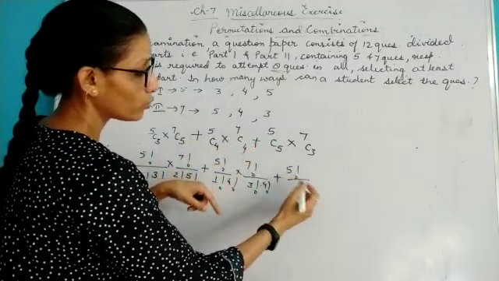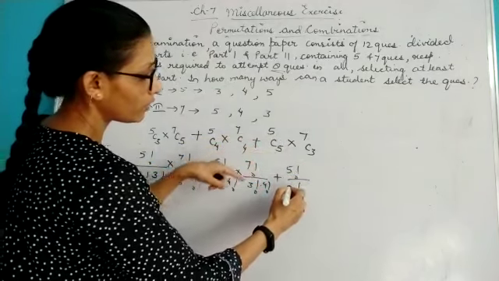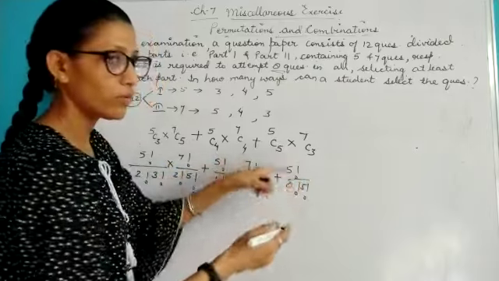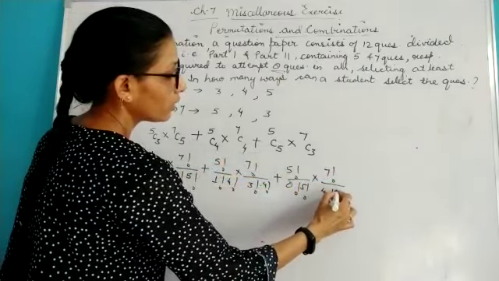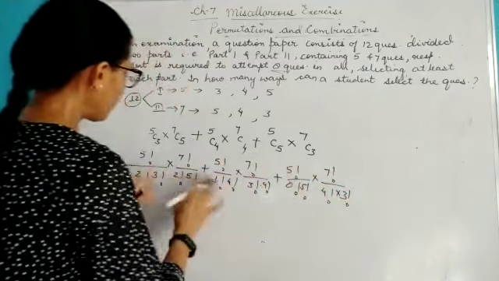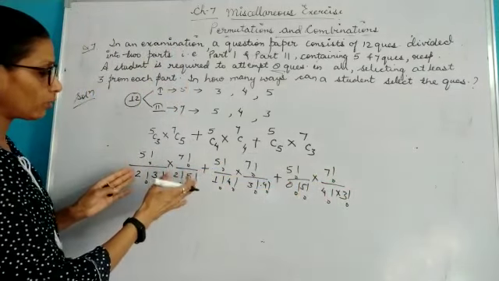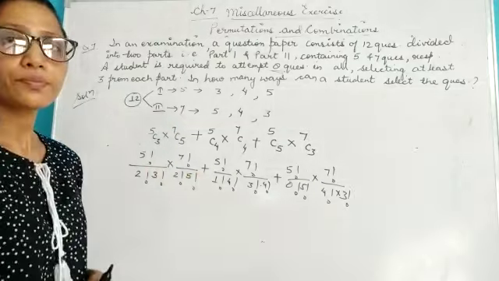Directly I can write it as 1. But if you don't know 5 minus 5, 0 factorial, and factorial 5, then you can always expand it into factorial 7 upon factorial 4 into factorial 3. Simply you have to just open and solve it. You will get your answer.